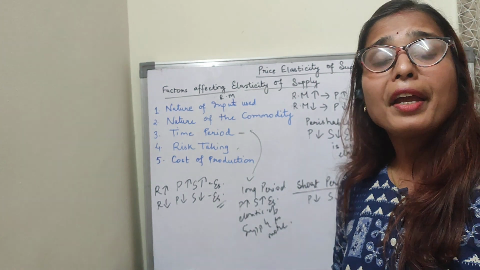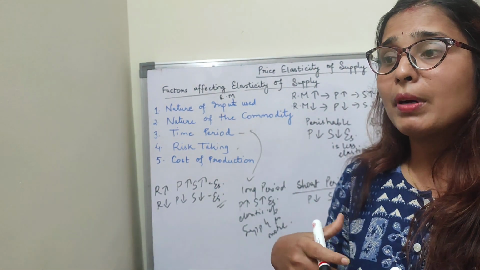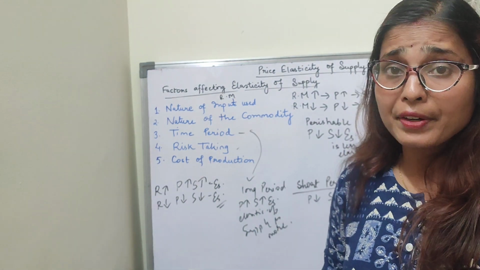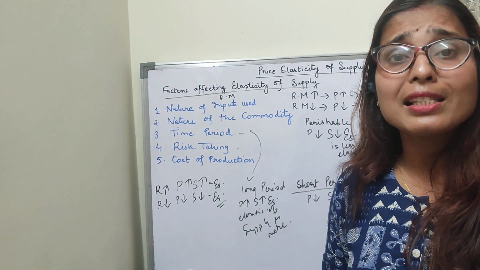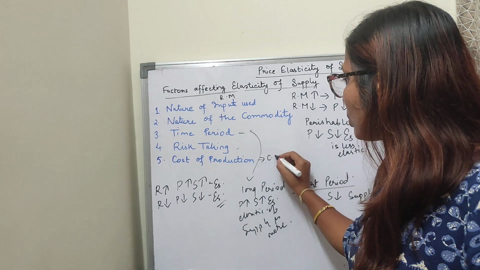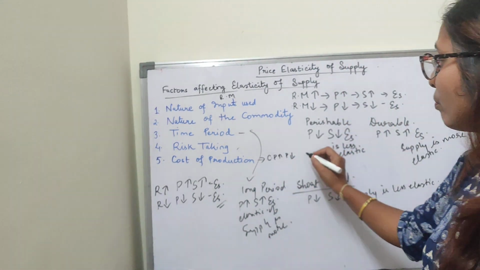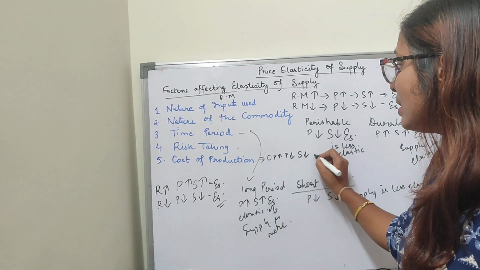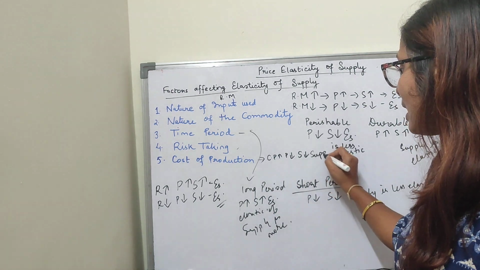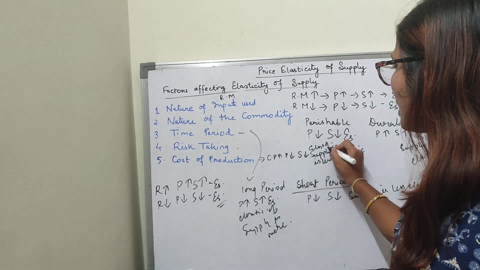Fourth point is cost of production. Now suppose when you are producing the commodity, labor charges you are giving more, the raw materials you are bringing in the higher range. So when cost of production is increasing, what happens? When cost of production increases, my production falls down. When my production falls, supply falls, and thereby we say that supply is less elastic. Elasticity of supply is less.